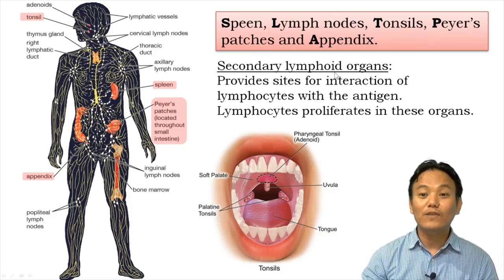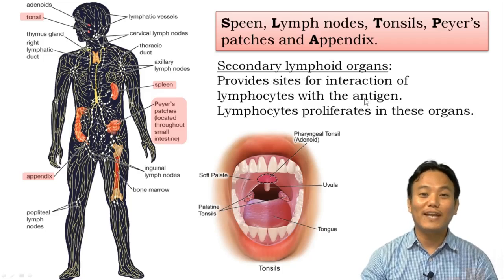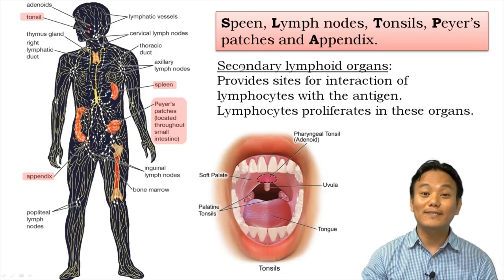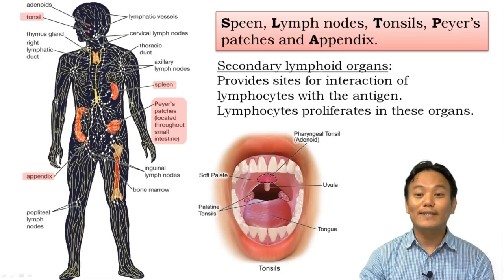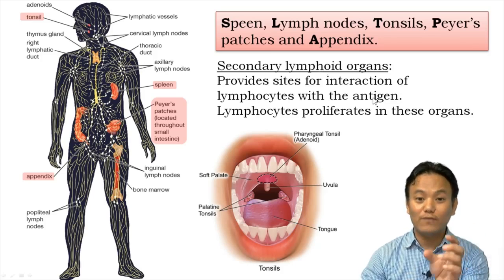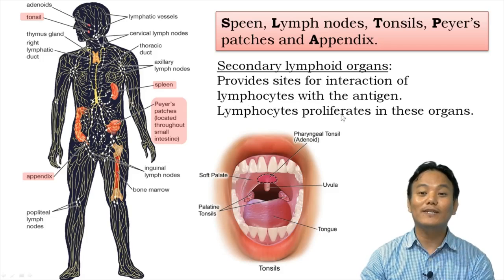So these are the secondary lymphoid organs. The secondary lymphoid organs serve as a site for interaction of lymphocytes with the antigens. When a pathogen enters your body, the pathogen themselves or the antigens of the pathogen reach these secondary lymphoid organs, and inside these organs, the lymphocytes are there. Therefore, the lymphocytes and the antigens or the pathogens interact with each other, and the lymphocytes proliferate within these organs and launch their immune response. And this leads to the inflammation of these secondary lymphoid organs.